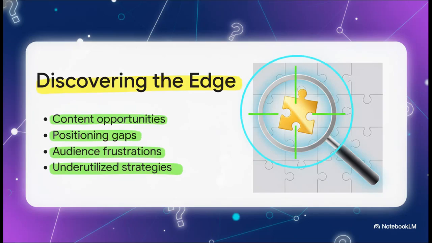Let's deconstruct that for a second. The AI is directed to discover your unique edge by sniffing out untapped content opportunities, positioning gaps, and audience frustrations that your competitors are totally missing. It's essentially mapping out the strategic white space, that perfect little pocket where you can completely dominate without having to shout over all the noise.